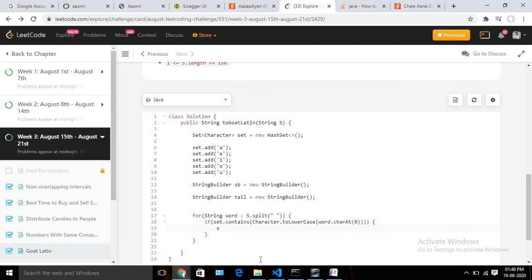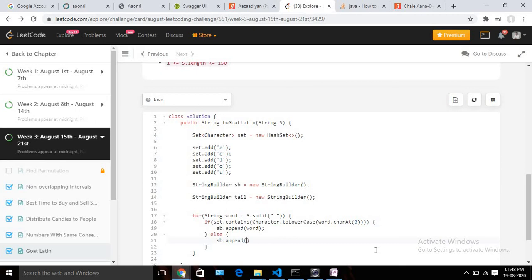So it should be sb dot append word. And if it is else, so suppose it's a consonant, then we need to remove that particular thing, then we need to append, right? So it should be sb dot append. Okay, so if it's a consonant, then we need to remove the first character.